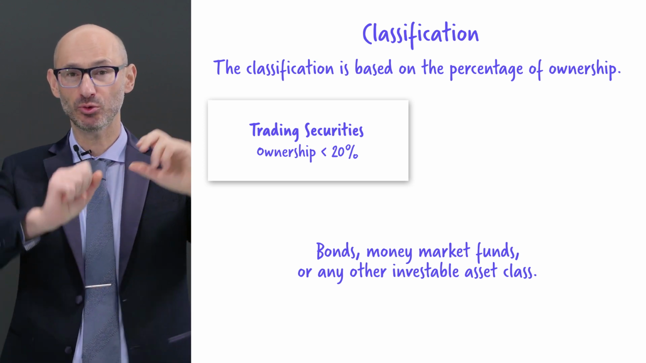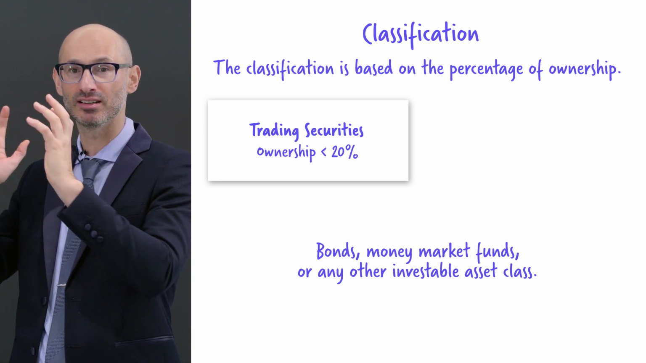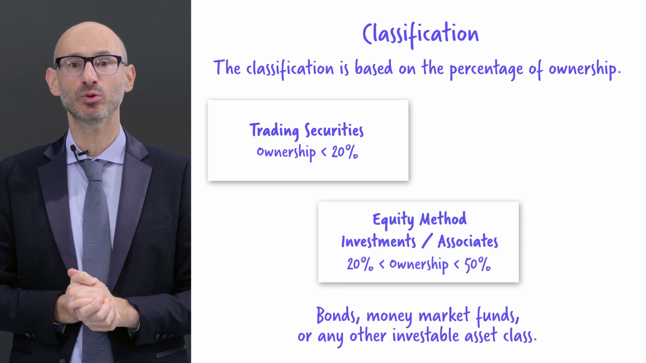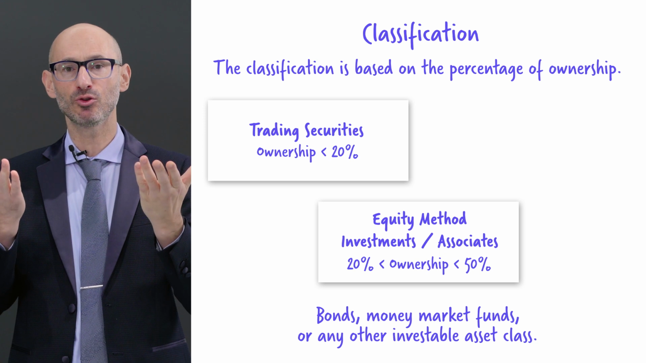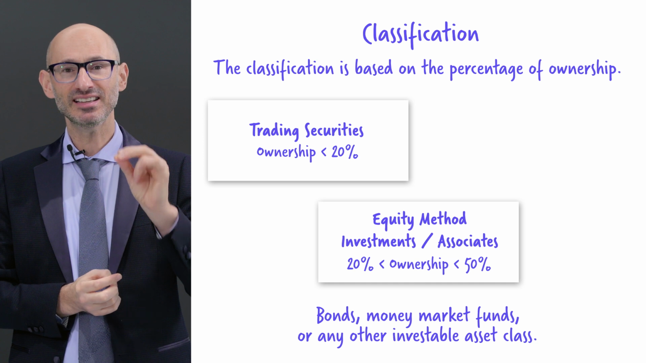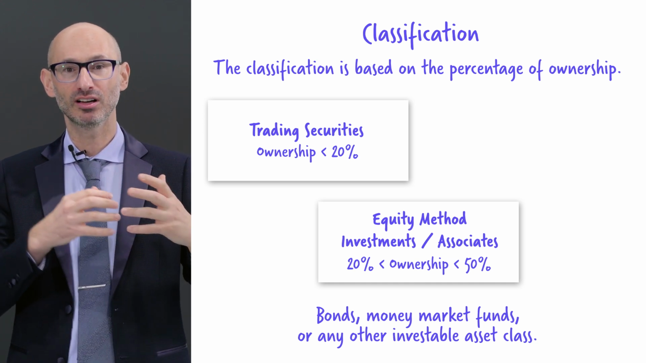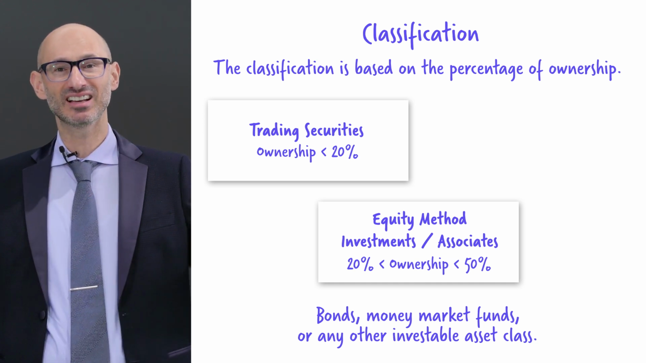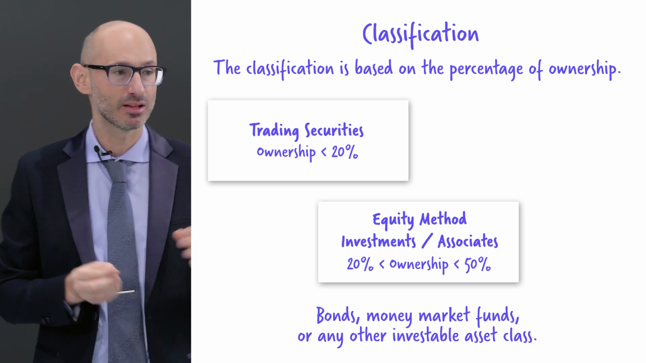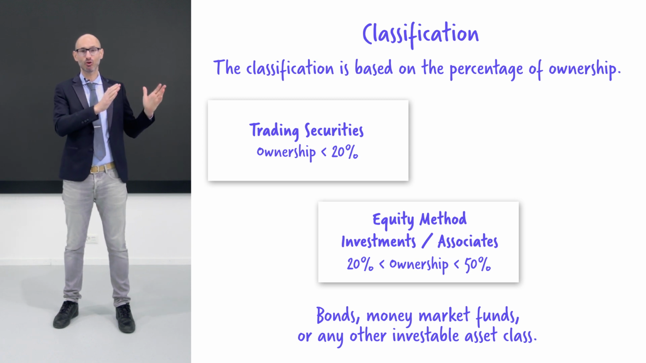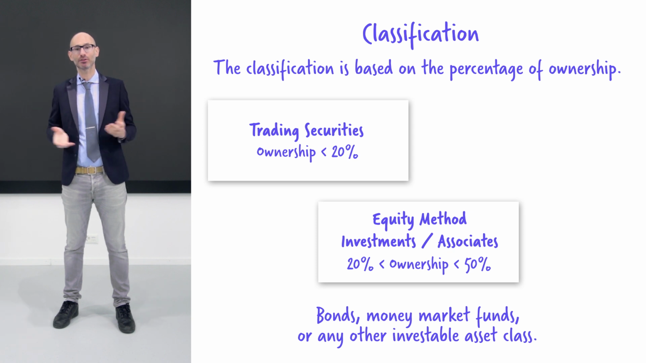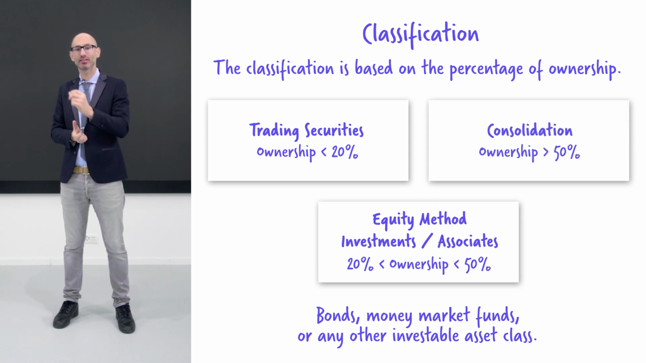Next, if you own between 20% to 50% of another company or asset, then this will be classified as an investment using the equity method. Another term commonly used for these types of investments is investments into associates. These types of investments, where you own a lot of something, but not enough to establish control, has its own particular accounting treatment. Finally, if you buy 50% or more of another company, then the accounting treatment will be completely different, and then the company will be consolidated.